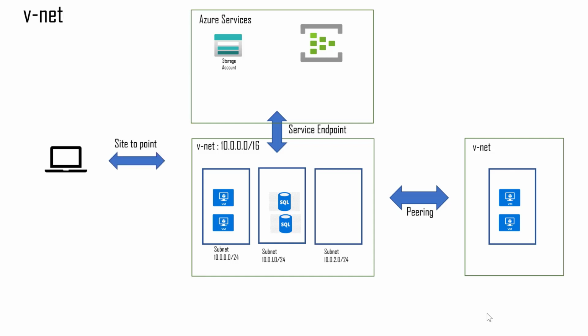And apart from that, you can also have a site-to-point communication where if you have a workstation which you want to connect to your VNet, you can do that via the site-to-point. Or if you have an on-premise network which you want to connect to your VNet, you can do that via the point-to-point communication. Now, these are some of the basic functionalities of VNet. Now, I will explain these in detail while I'm explaining to you all these services.